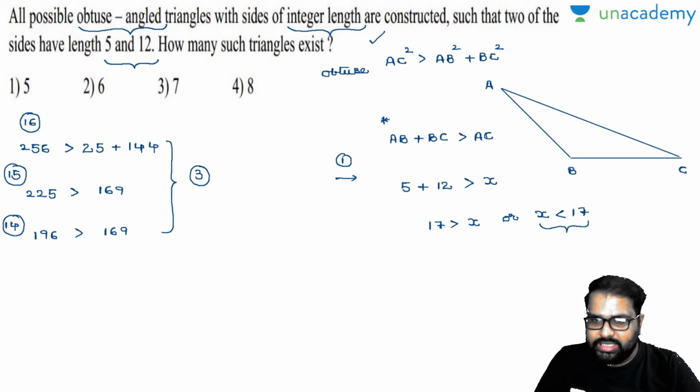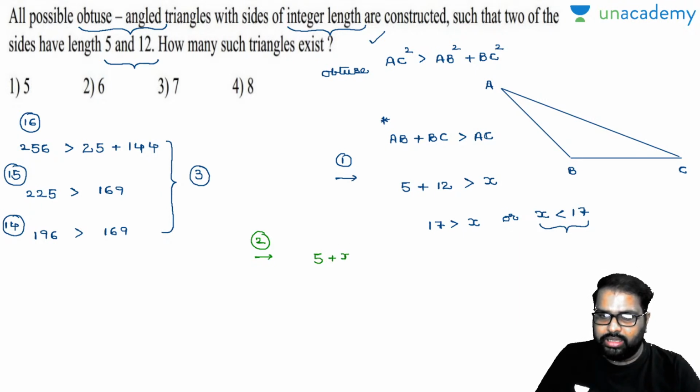The second condition is, I will take 12 as the largest side. 5 plus x will be greater than 12. So by this what can I write? x is greater than 7. Am I right or wrong? So my x value must be greater than 7.